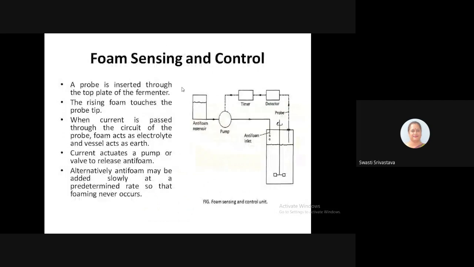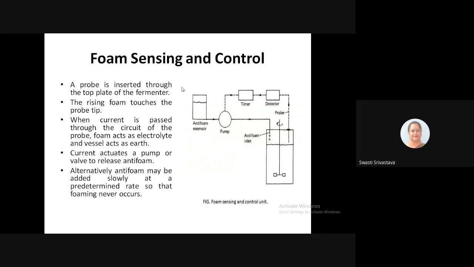Another important consideration in maintaining optimum growth conditions or optimum production conditions for the microbes is to restrict the foam formation in the fermenting vessel. Now when foam formation occurs, the air water interface is interrupted, or blocked, we can say.